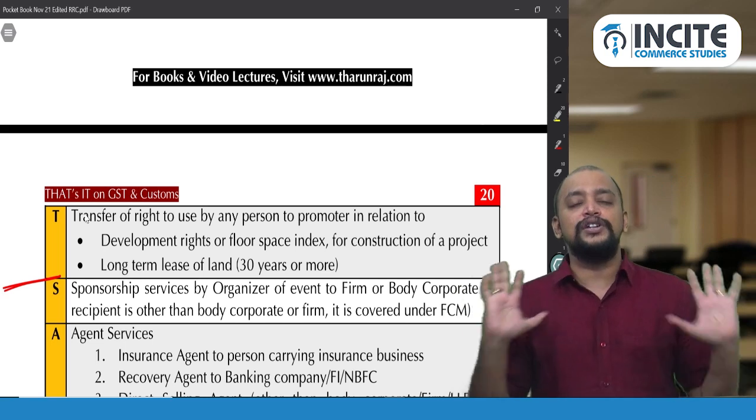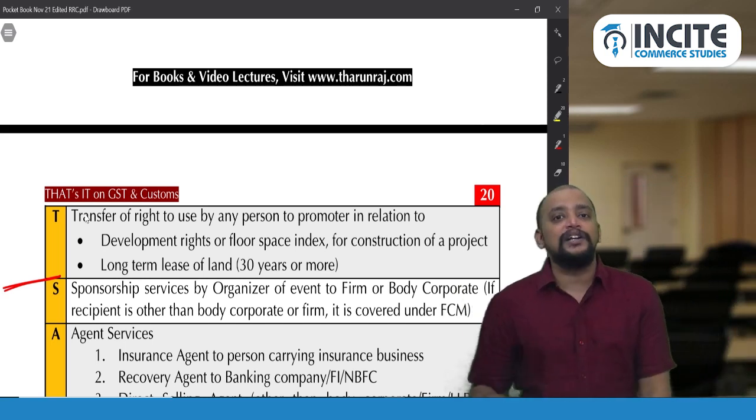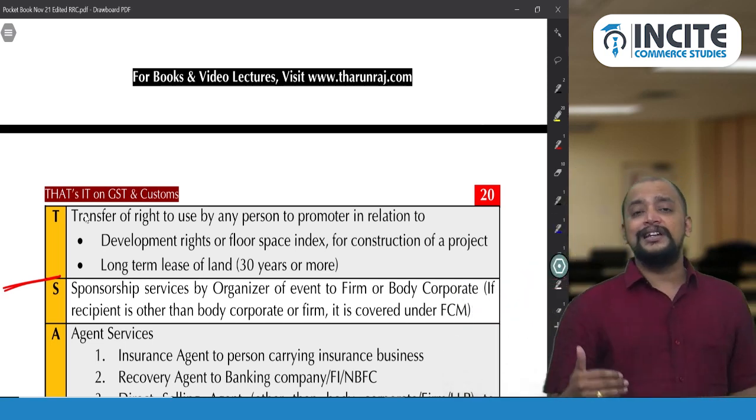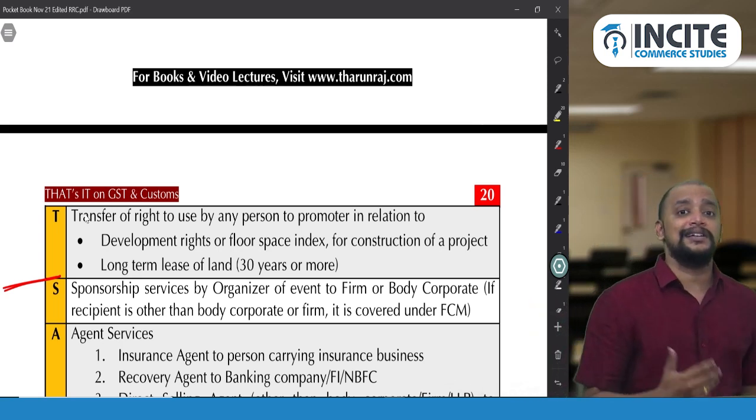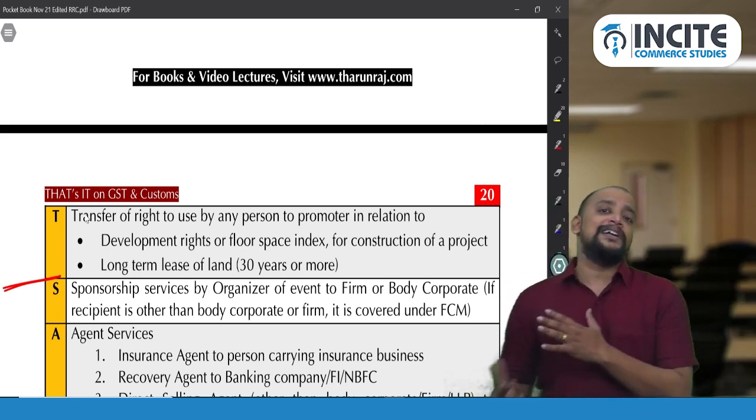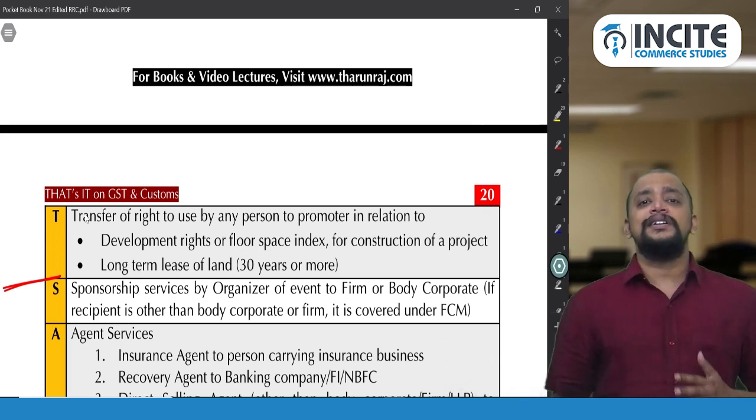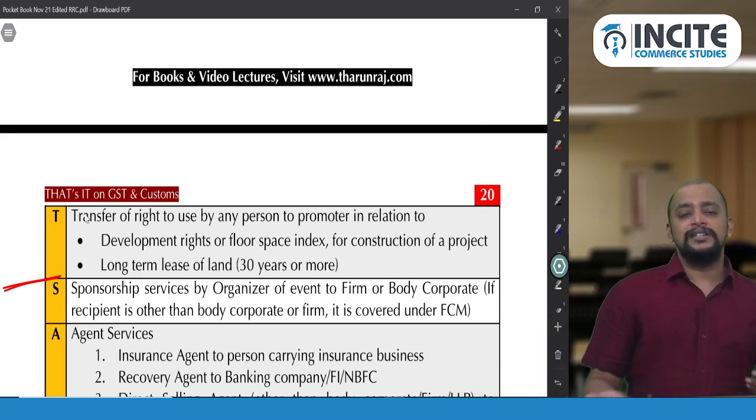So this list you need to remember. Whenever you see a particular transaction, once you decide that it is taxable, and that it is a supply, you need to know whether it is taxable or exempted. If you know that it is taxable, then who will pay GST? Is it FCM or RCM?